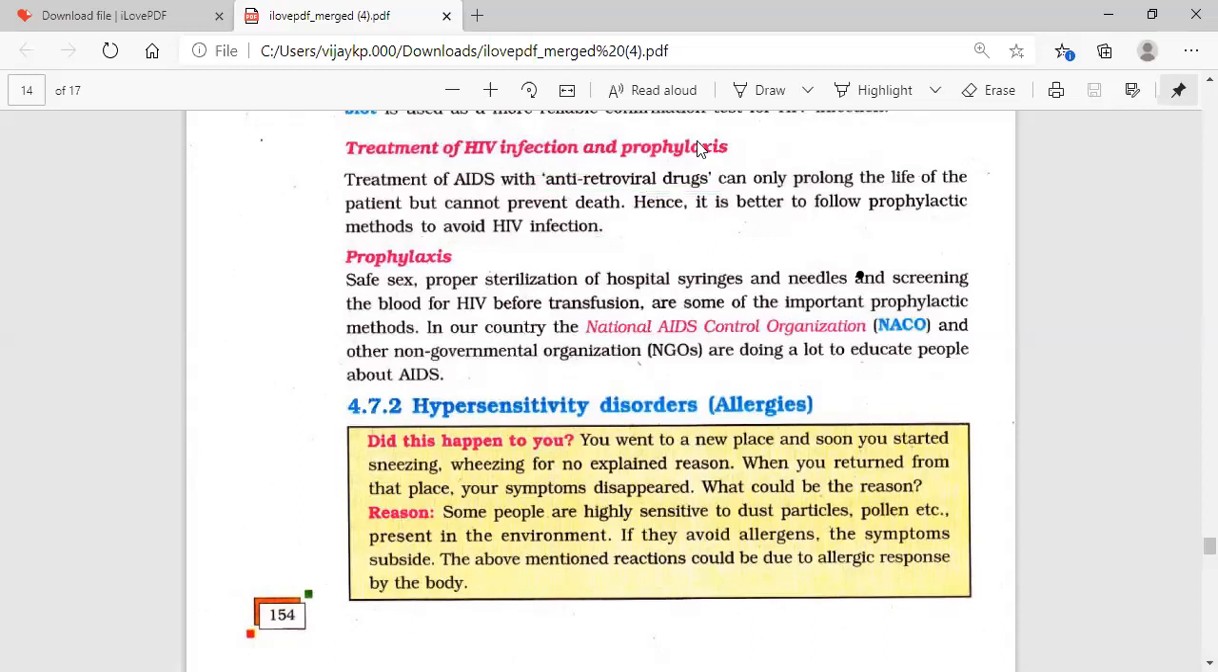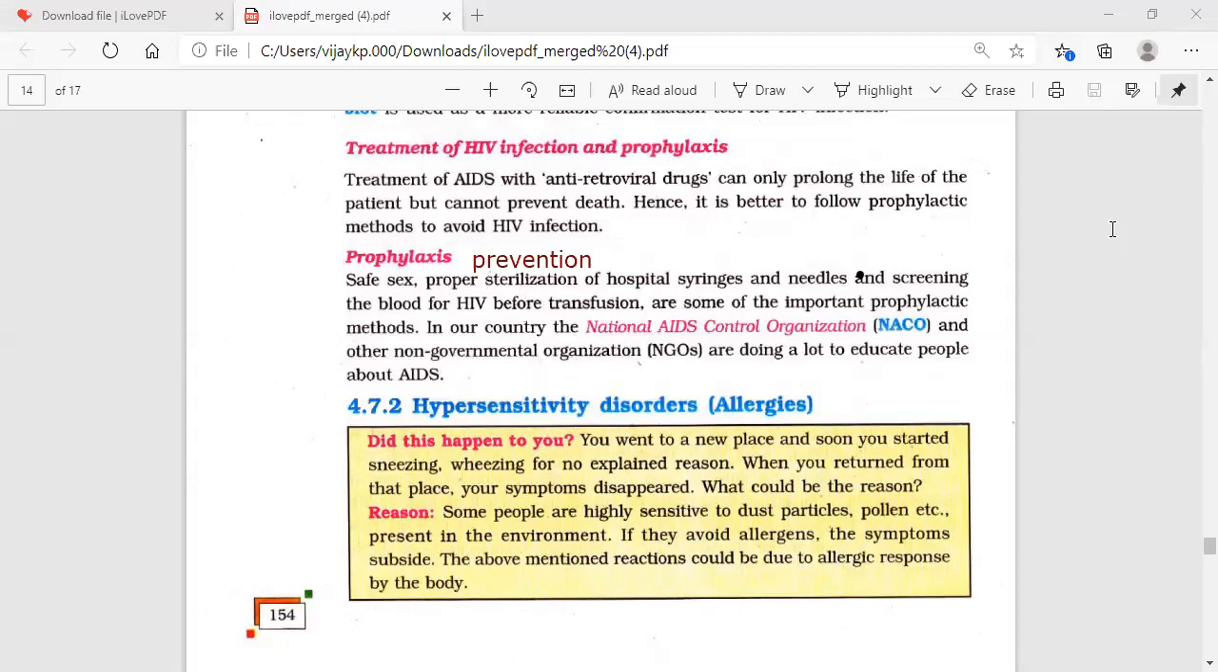So how do we prevent this particular infection? Prophylaxis is nothing but prevention. Safe sex, proper sterilization of hospital syringes and needles, and screening the blood for HIV before transfusion are some of the most important prophylactic methods here.